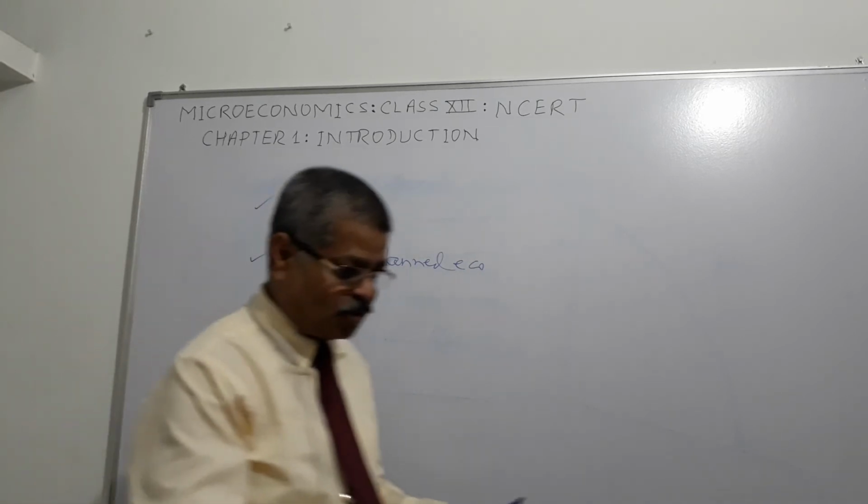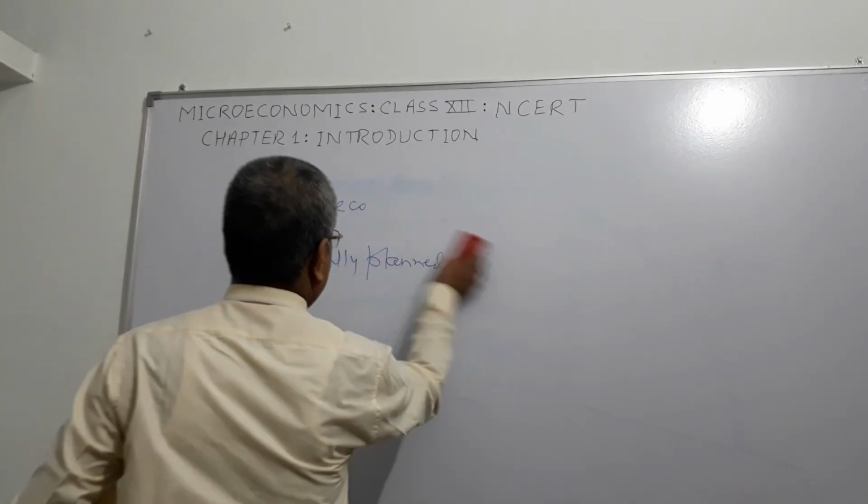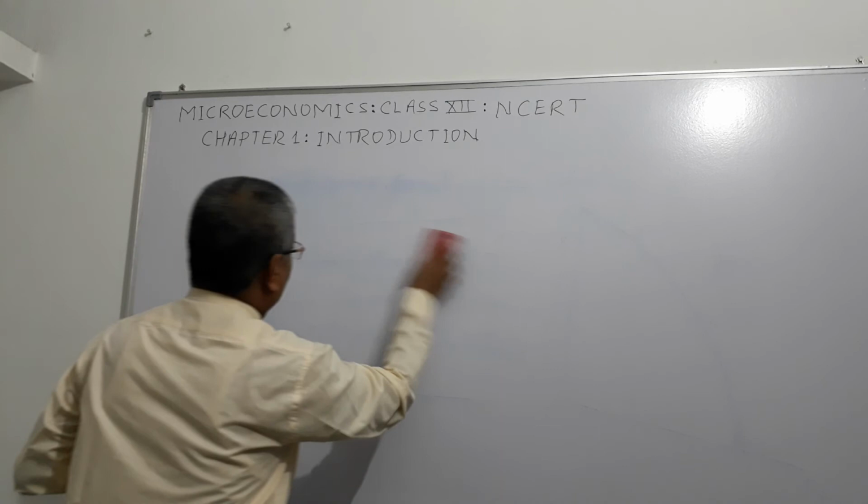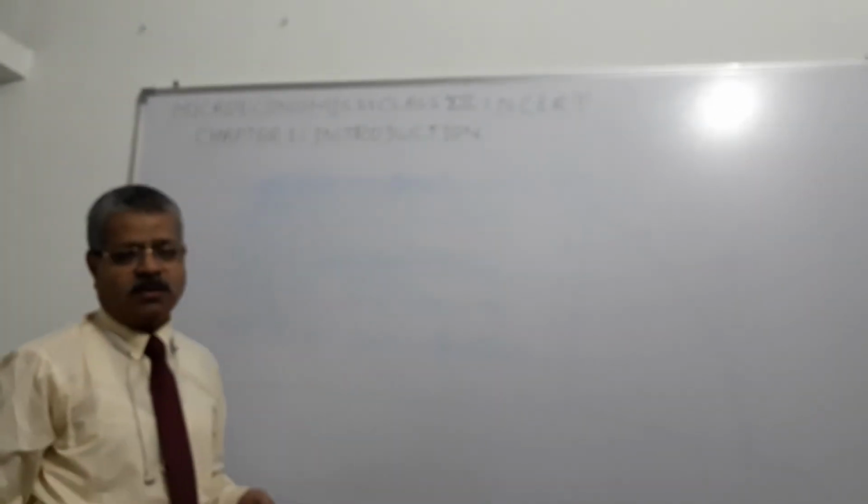Then we come to microeconomics and macroeconomics. So, what is the difference between the two? Micro, you know, is small.